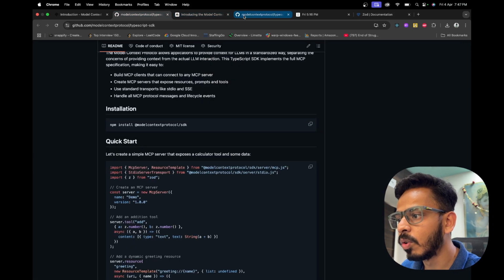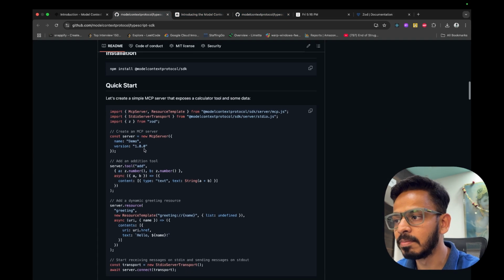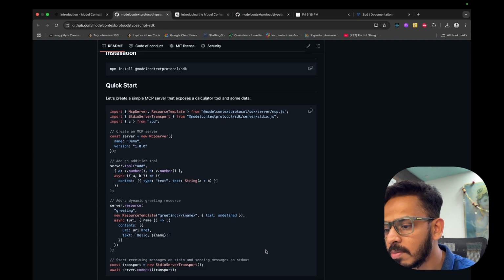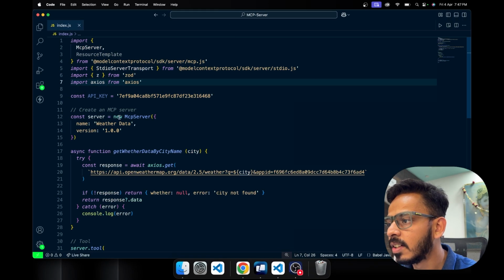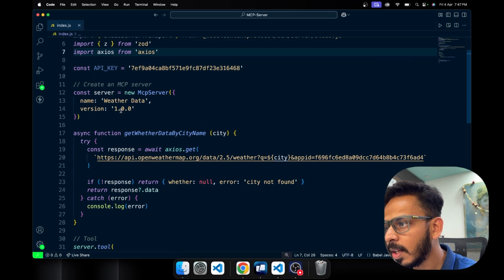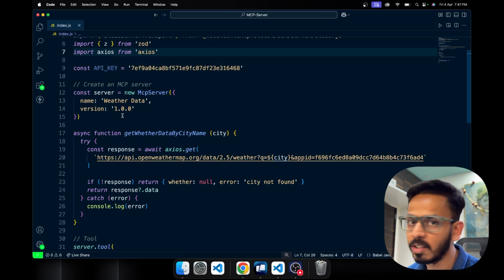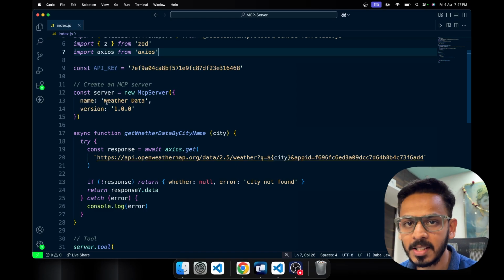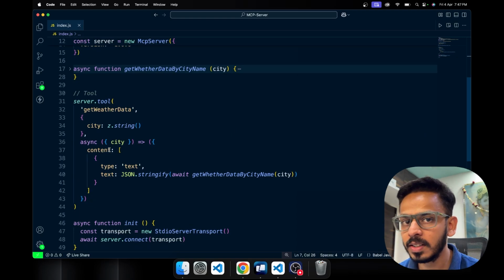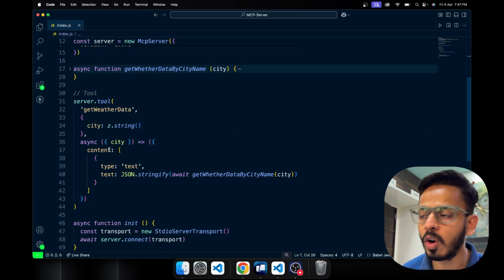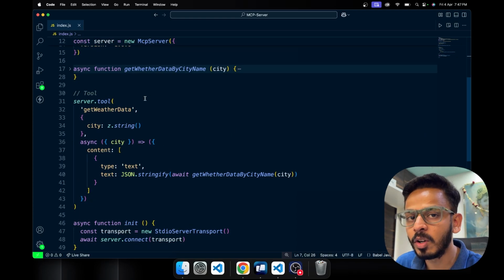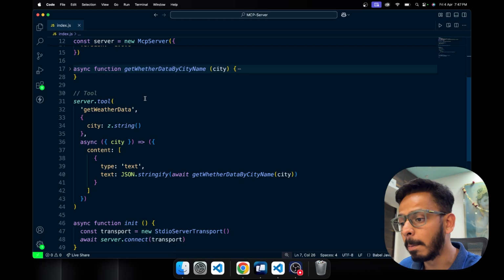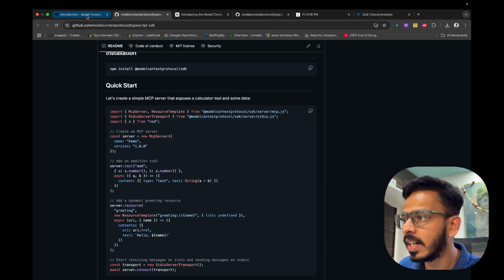So to create a simple MCP server, we basically create it like this: const server equals new McpServer. We obviously initialize a new object, and then we write the name as weather data and the version that we want. Now, the next step is what we want to call. When we talked about the context, we had talked about different types. Here, we'll be using different tools, but there are a lot of capabilities that MCP provides.